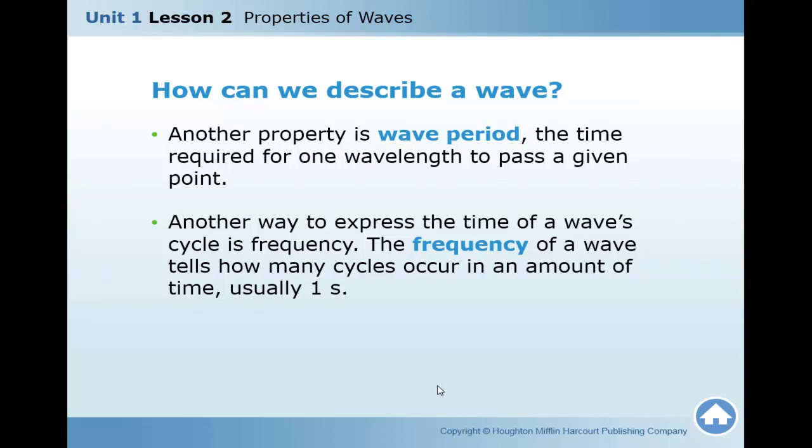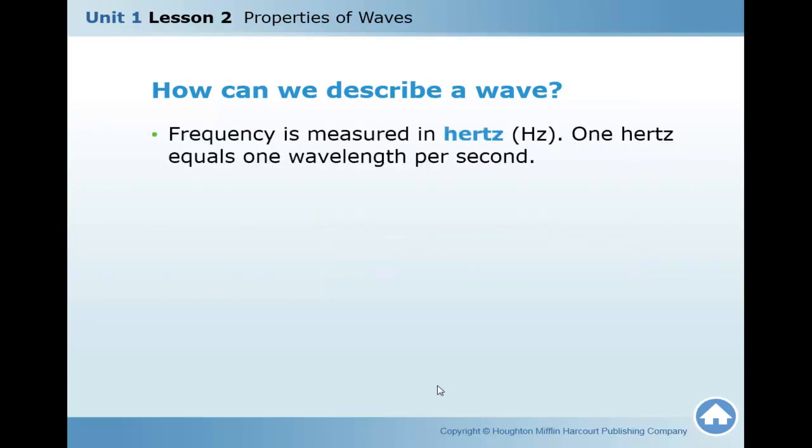And what is the frequency of the wave? How many cycles occur in an amount of time. This time usually will be 1 second. So our measurement is related to time. The time will be 1 second. Okay, the frequency of the wave tells how many cycles occur in an amount of time, usually 1 second.